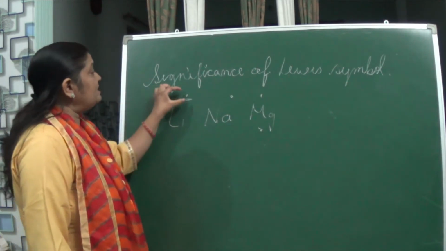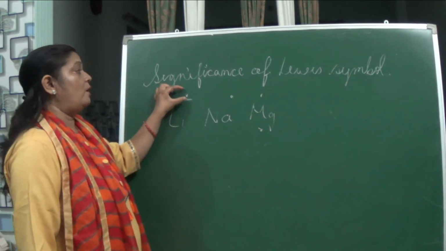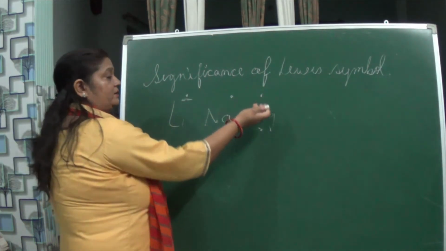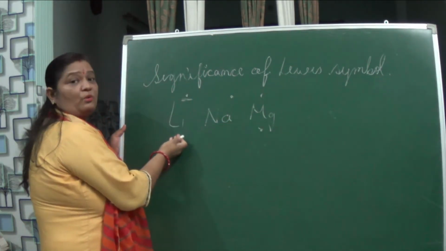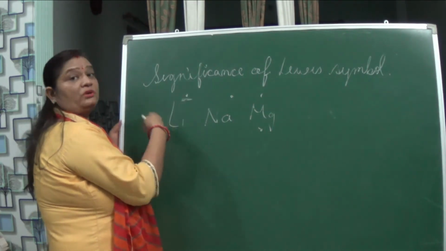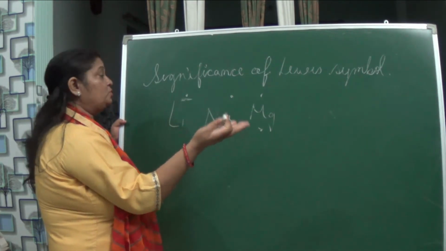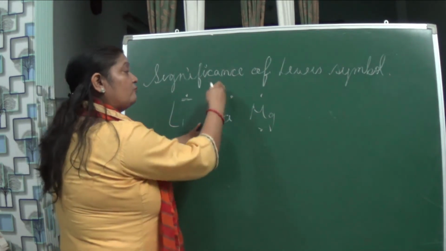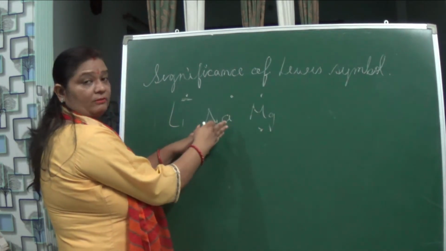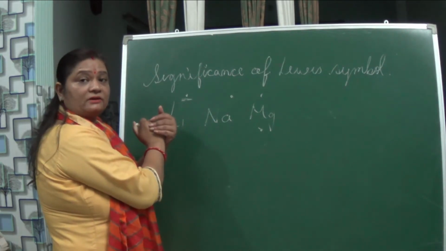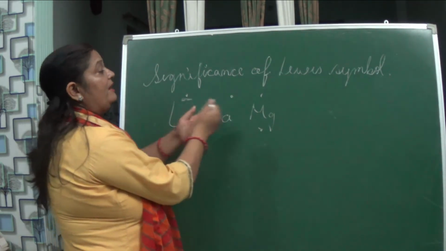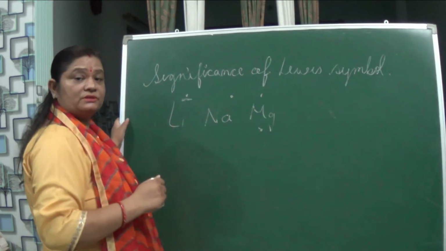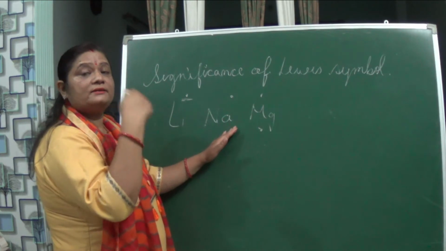If it is telling about the electrons in the outermost shell, like you can see here 1 and 1, and here it is 2, it means lithium should give one electron so that it will have 8, isn't it? Like sodium, it will give 1 electron and then it will be stable, having 8 electrons in its second shell. Magnesium can give 2 electrons and have 8 electrons in its outermost shell, that is the second shell.